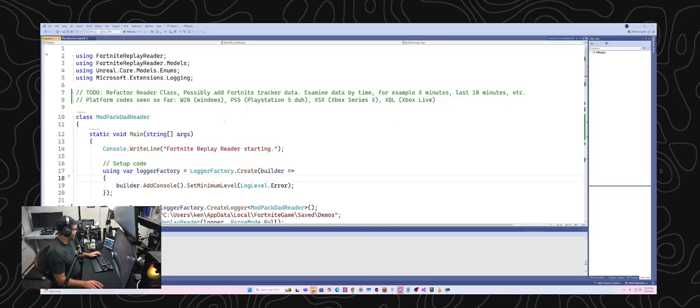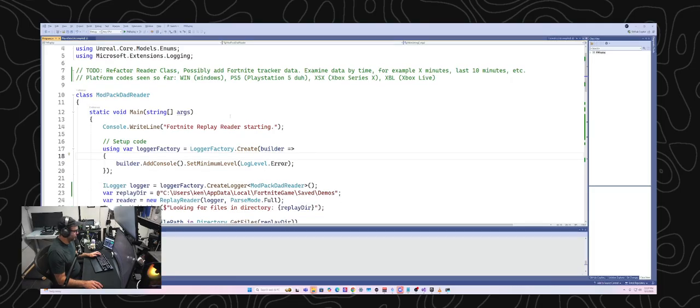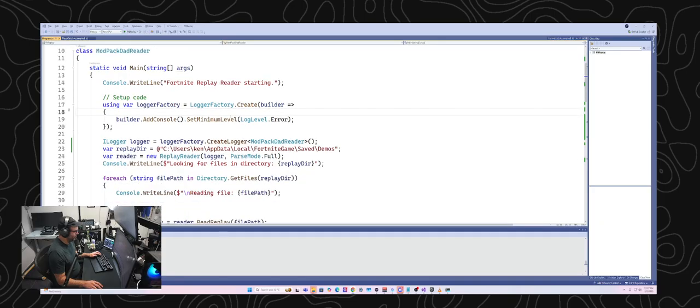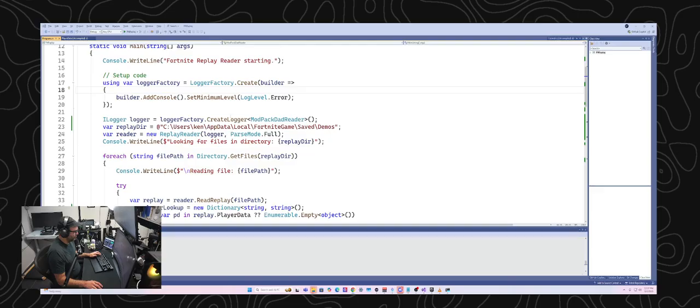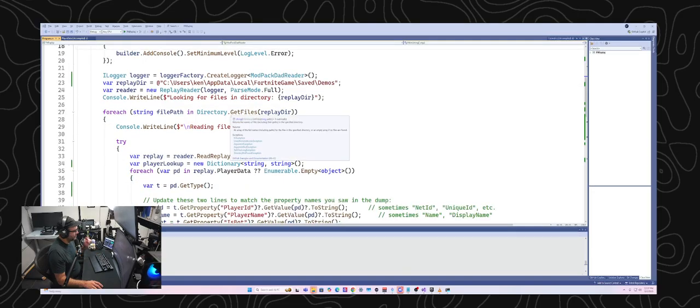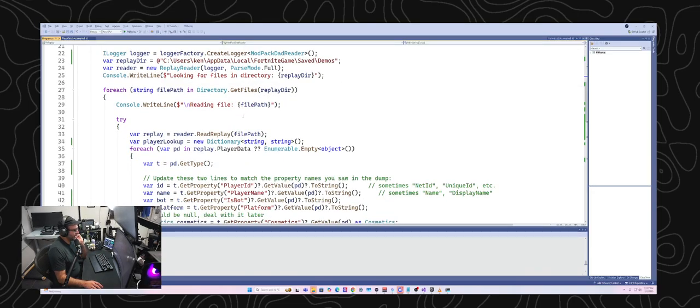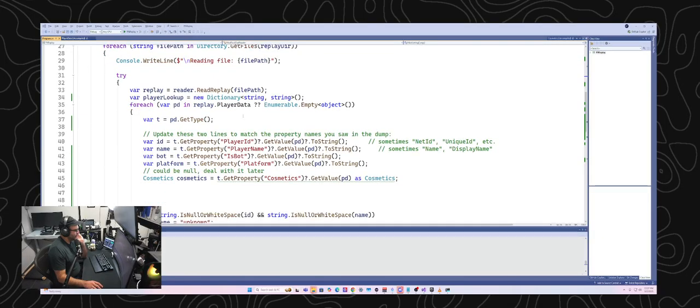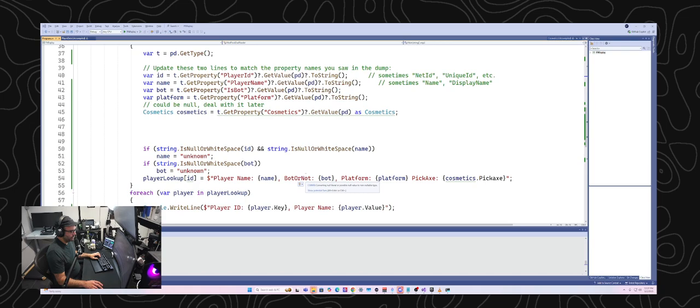But yeah, I don't know if you can still hear me or if you're in the ad break. That is basically what we're doing: we're just going through and whipping up some very simple, almost ghetto-like code to extract the data. So I'm trying to think of what else we could get. We could try to get some other stuff out of cosmetics.